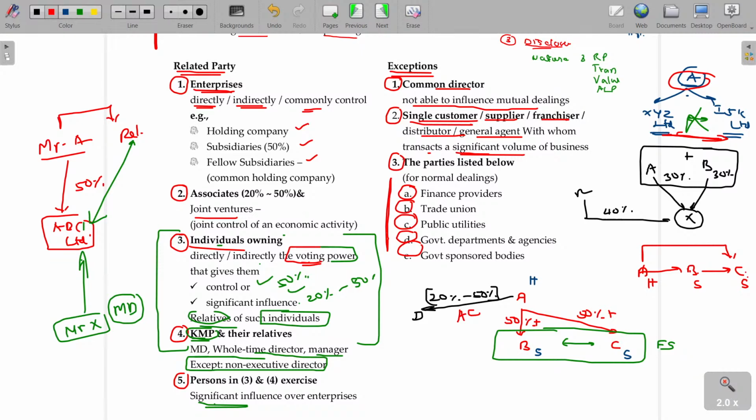So for these entities, the government will come and inspect whether you are maintaining everything in a prompt manner or not, or they will take action on you. Then is the government body and that entity considered a related party? No, not required. Hope you'll now be able to understand who is called a related party. Exception cases we have also considered.